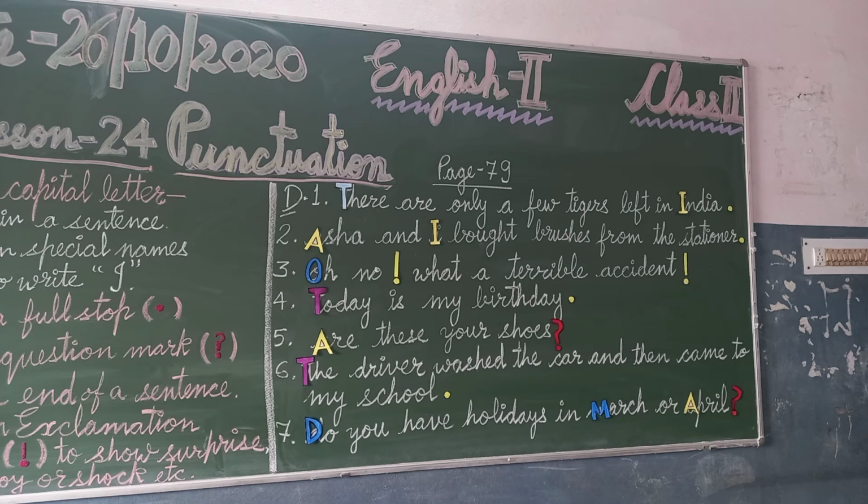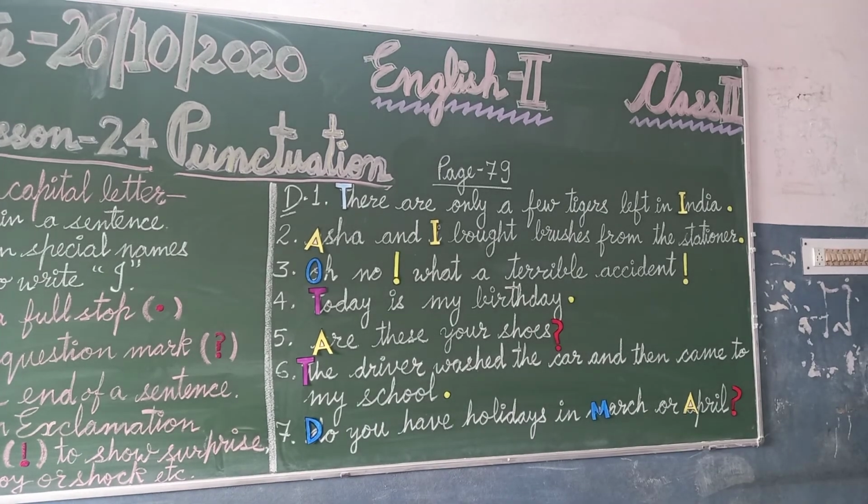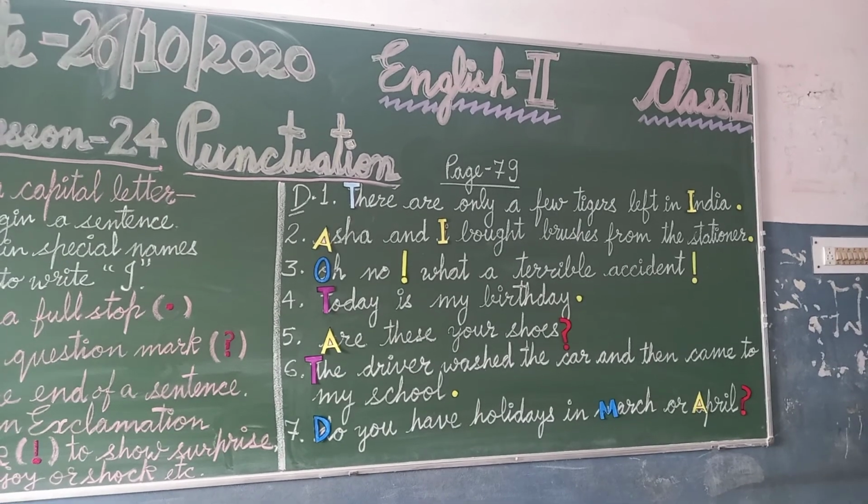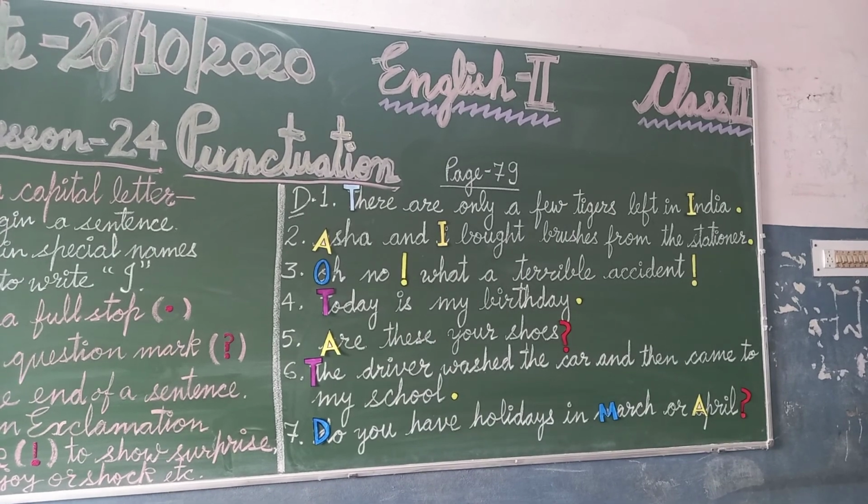Okay. Then the last one: Do you have holidays in March or in April? As D is the first letter of the sentence, D is written in capital letter. March is a special name, and the first letter of March, M, is also written in capital letter, and April is also a special name, the name of a month. So A is also written in a capital letter. And since the sentence is asking about holidays, it's a question, so at the end we have to put a question mark.